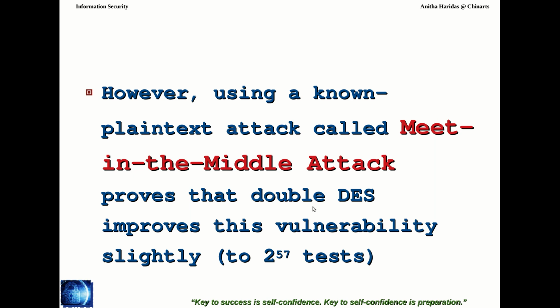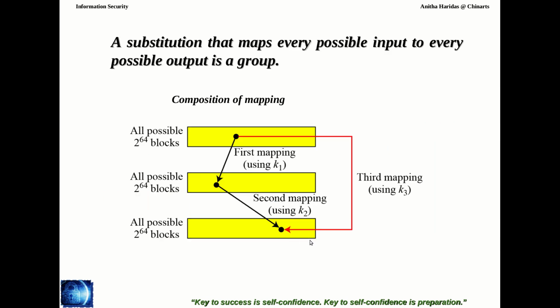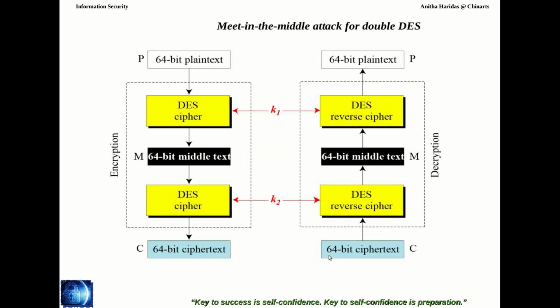Apart from the brute force attack, differential cryptanalysis, and linear cryptanalysis, there is another attack called the meet in the middle attack. This meet in the middle attack proves that double DES is also vulnerable. We are not going to discuss in detail what the meet in the middle attack is.